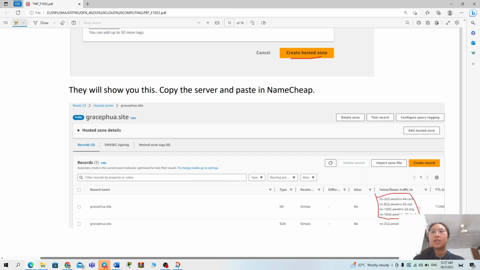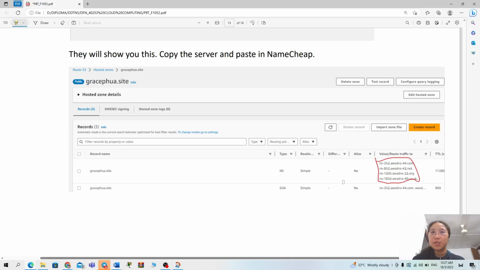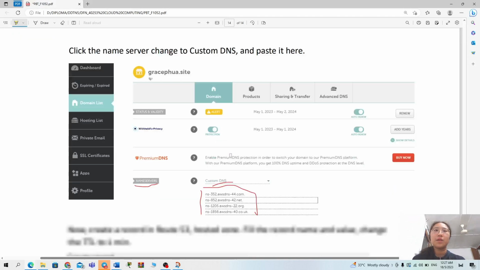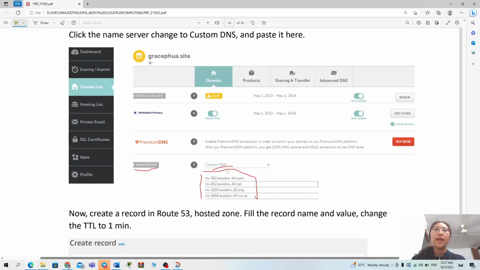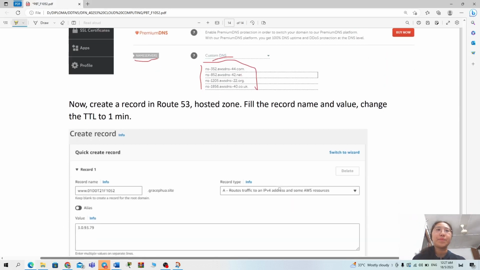These are the name servers, and we need to copy all of them to change them in Namecheap. So we click on the Namecheap domain list, click Manage, and this is what appears. We click on the name server setting here, change to custom DNS, and paste the values from Route 53.